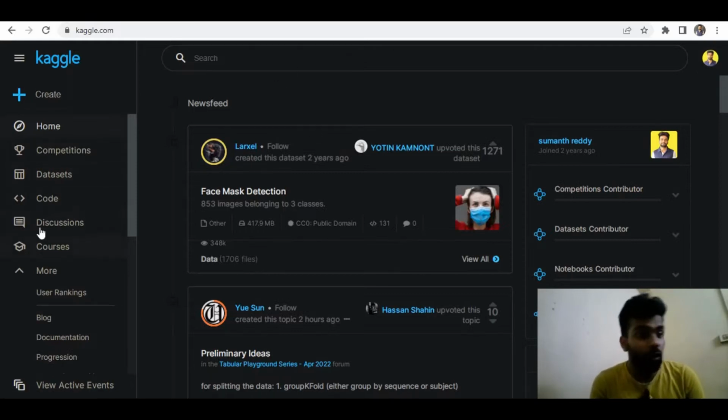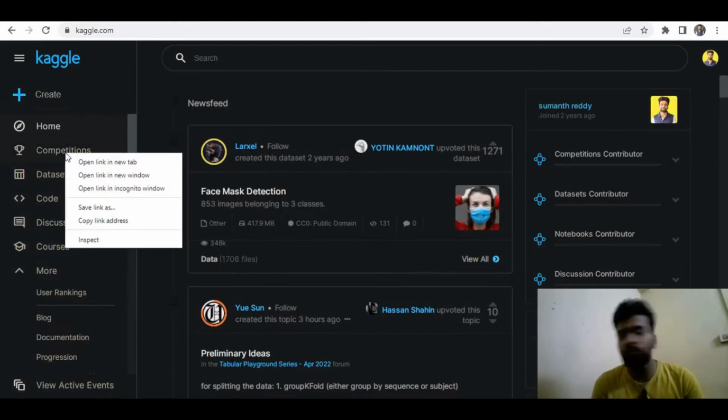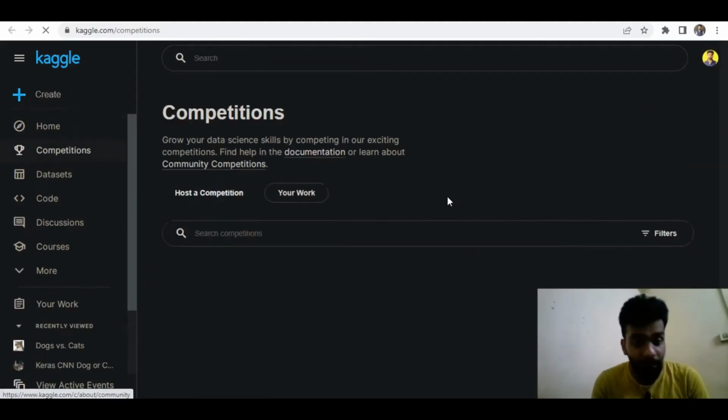Here you can see all the tabs which are available in Kaggle, right? If you are in the field of data science and you want to compete with others, that's the best way where you can learn and polish your skills: competitions. So there's a competitions tab here.